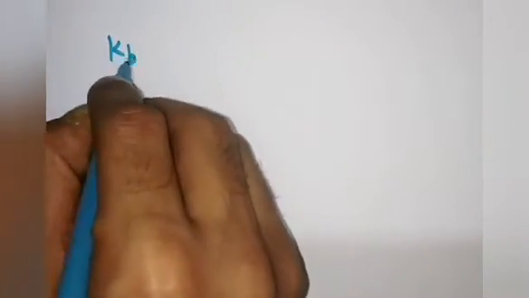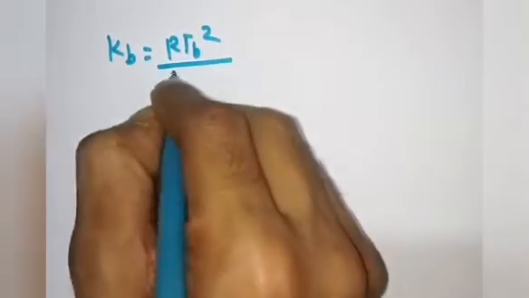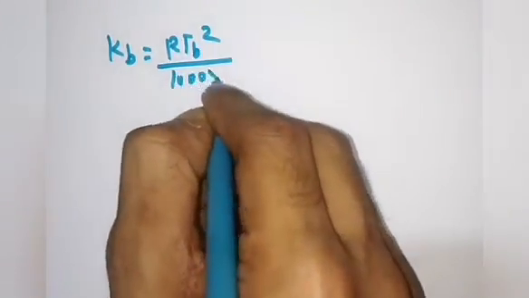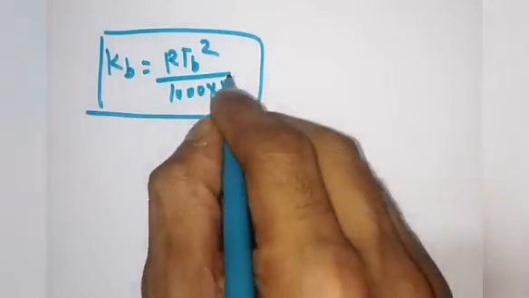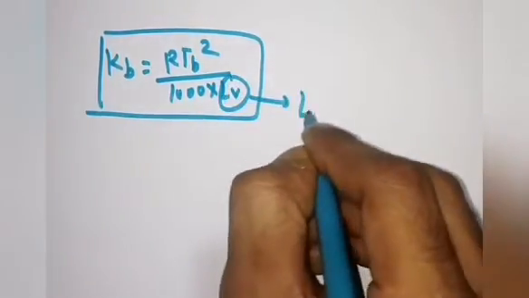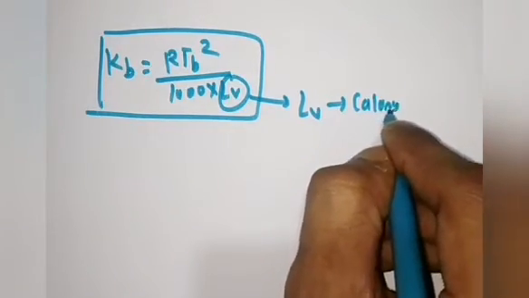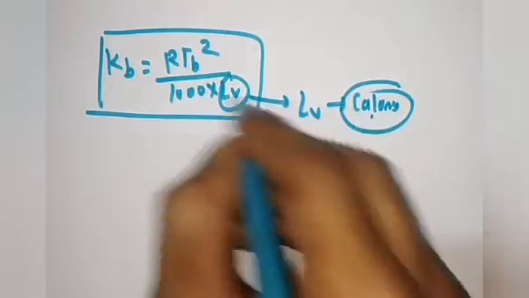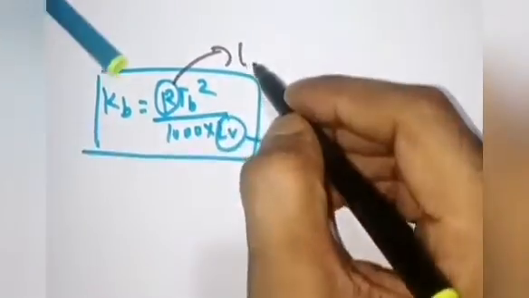Now if you want to write this formula, try to understand: Kb is equal to R TB square upon 1000 multiplied with LV. One thing I am writing here: LV, the latent heat of vaporization, should be in calories. If it is in calories, then you have to put the value of R in calories.